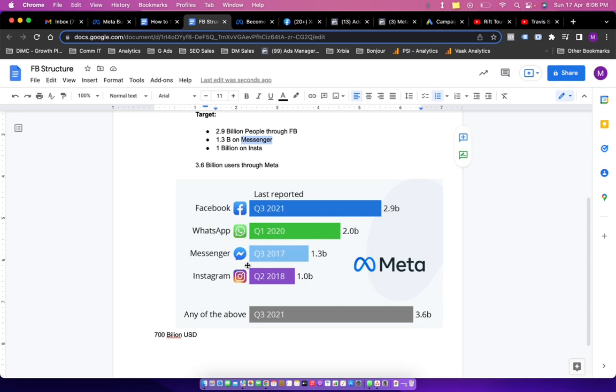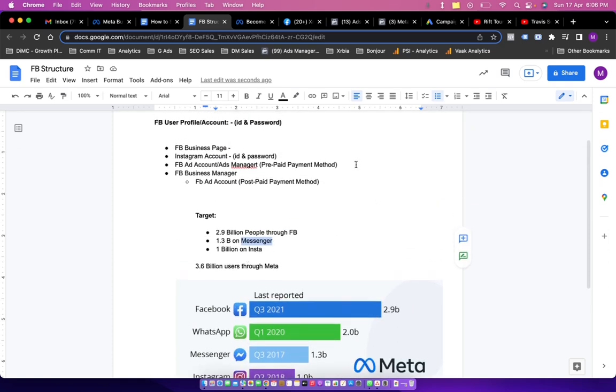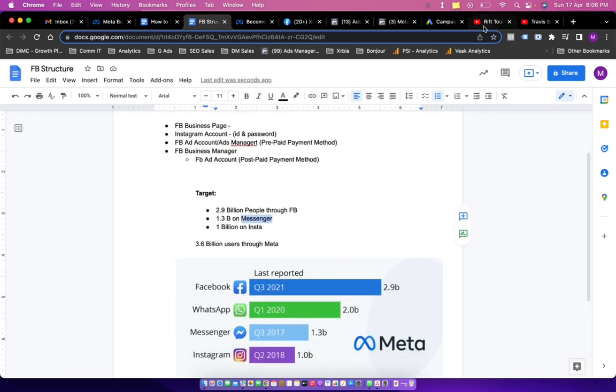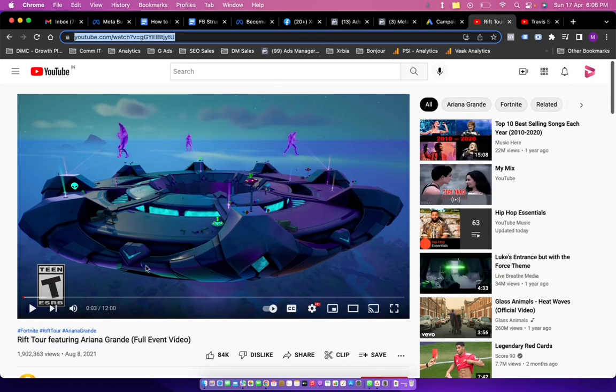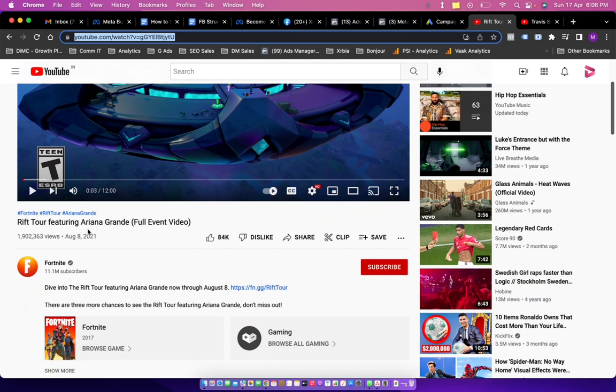Now, Meta is trying to take a first mover advantage to occupy the entire virtual reality. I don't know if you have seen the initial concerts that happened on the Metaverse. The first one was by Ariana Grande, and this was through Fortnite.